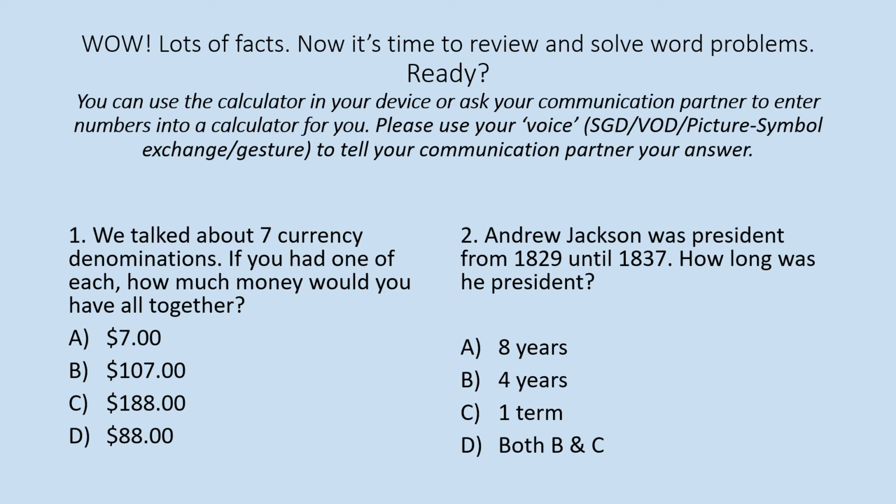Question 2. Andrew Jackson was president from 1829 until 1837. How long was he president? A, 8 years, B, 4 years, C, 1 term, D, both B and C. All right, click your switch or mouse when you're ready to move on.